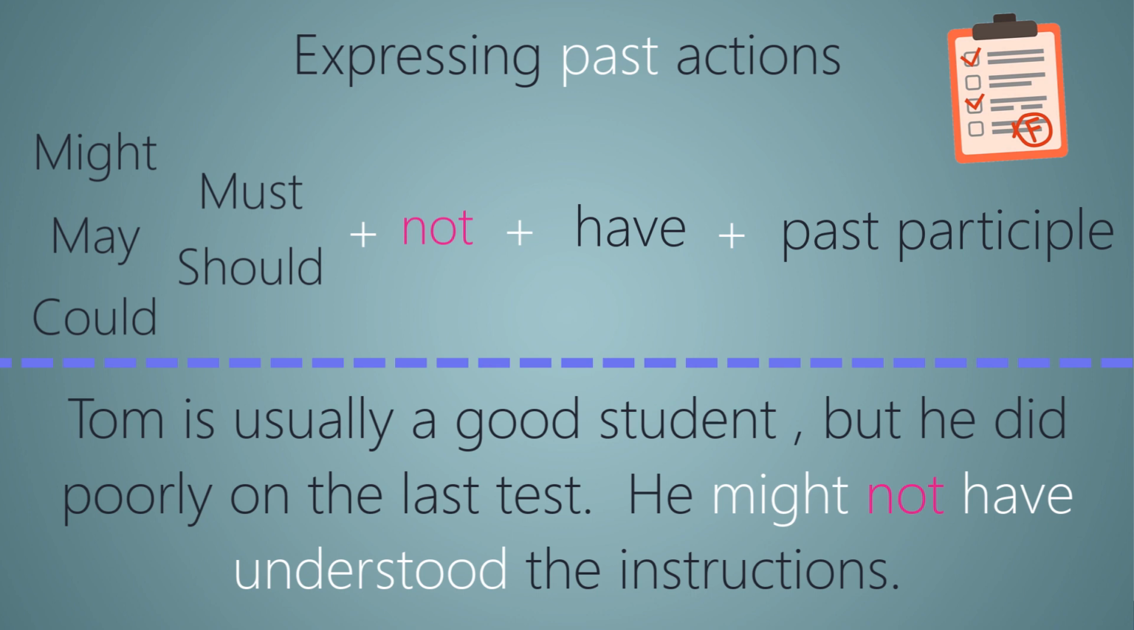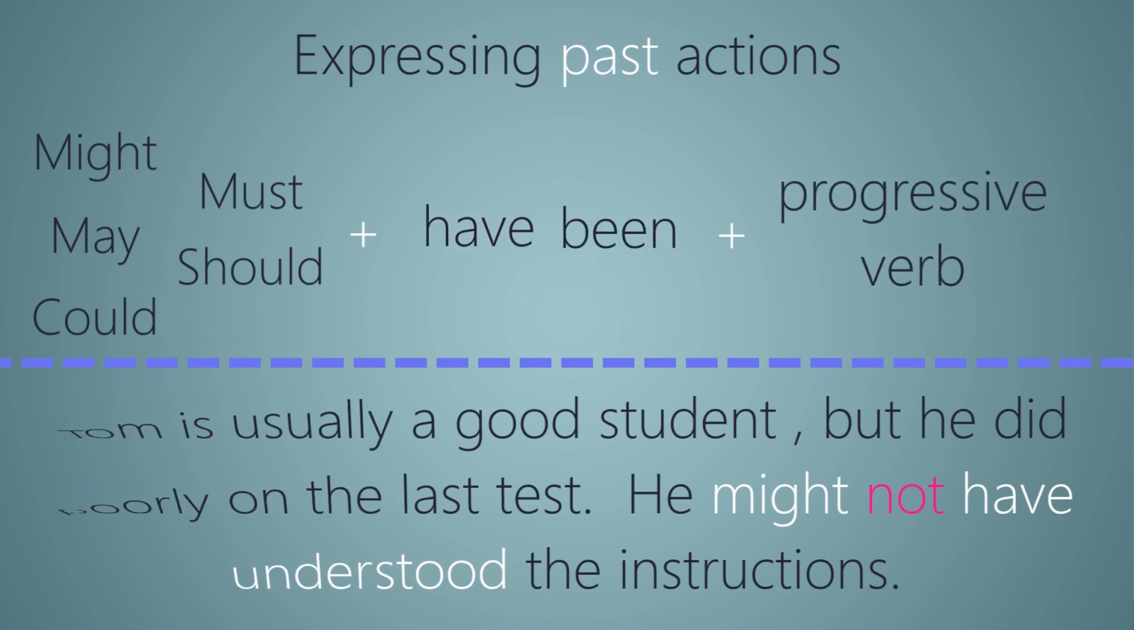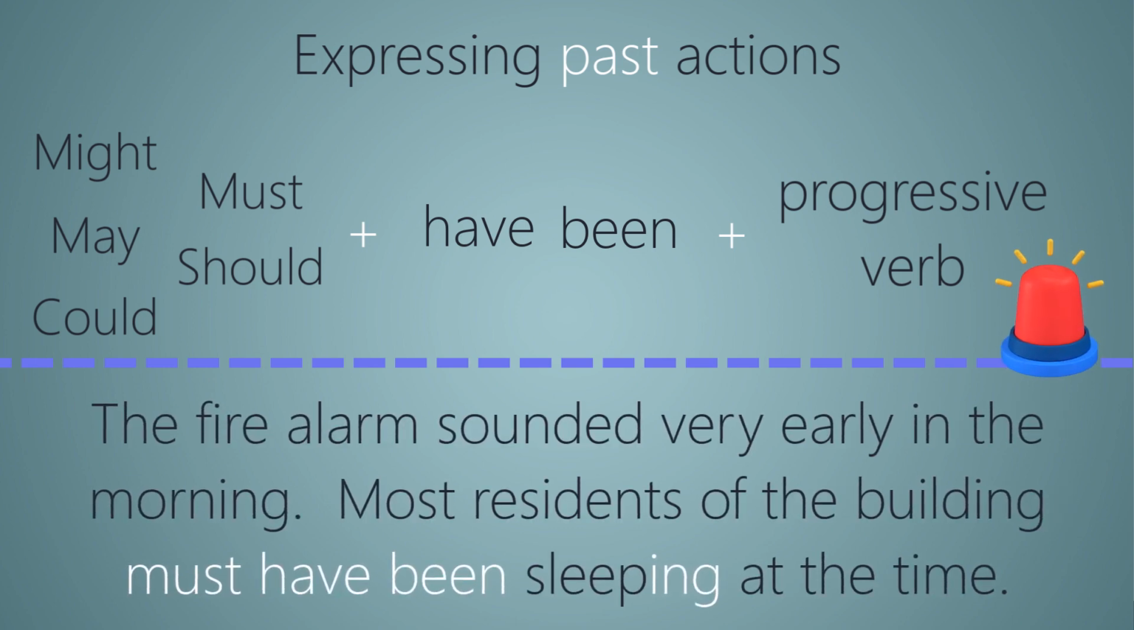To say you think an action was happening at a time in the past, use modal plus have been plus progressive verb, as in the next example. The fire alarm sounded very early in the morning. Most residents of the building must have been sleeping at the time.